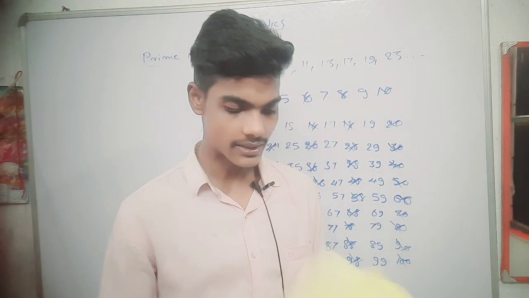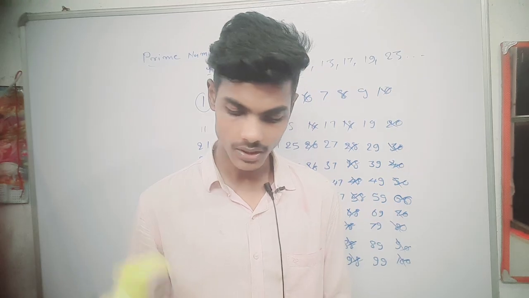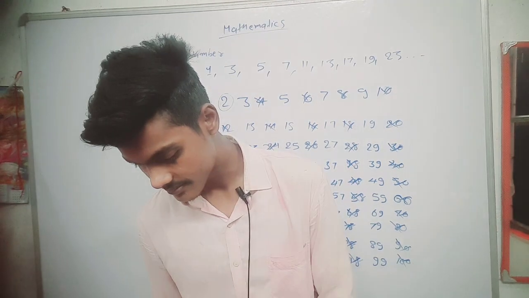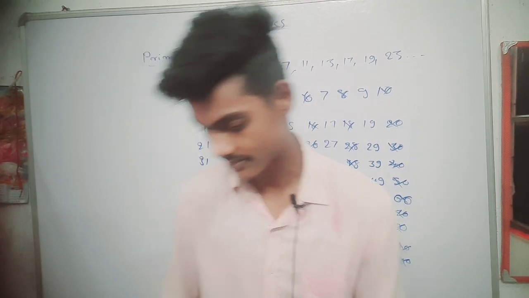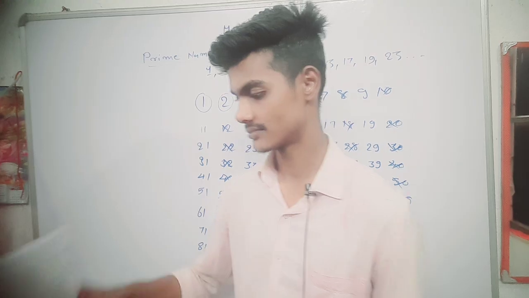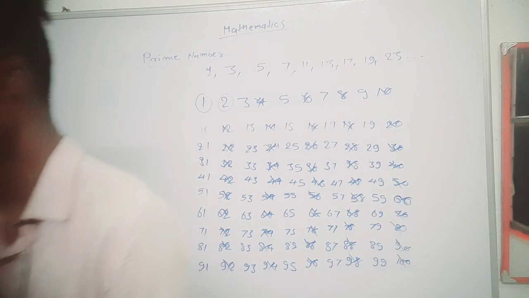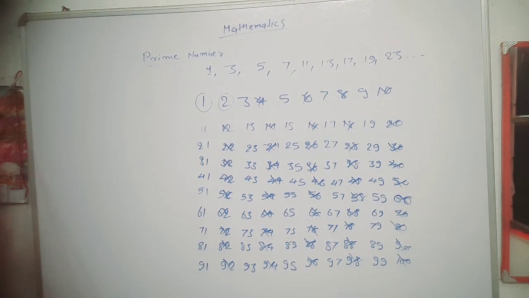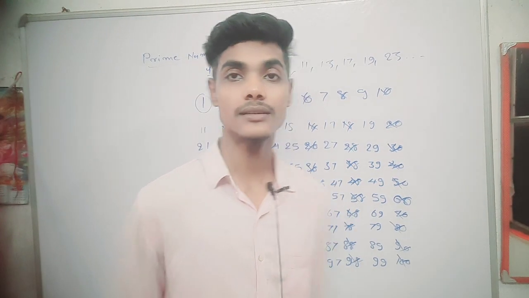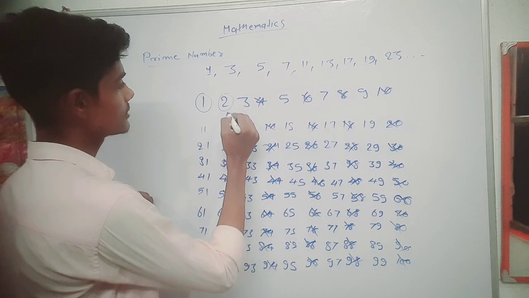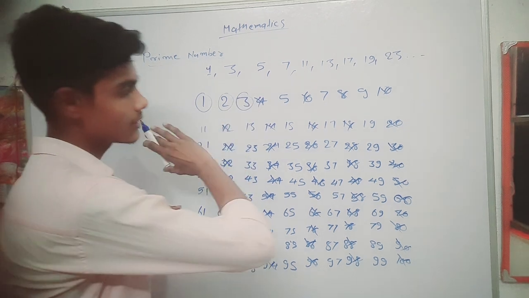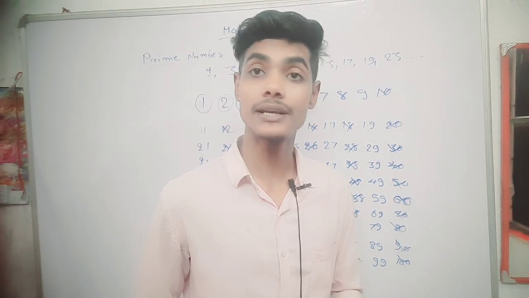We follow the same thing for 3 also. I circle 3 and cut all the numbers that are divisible by 3.